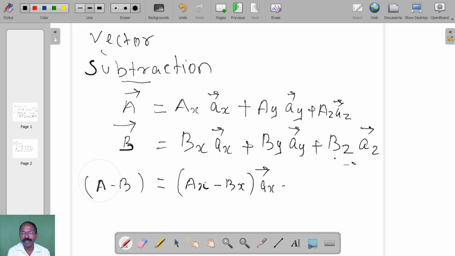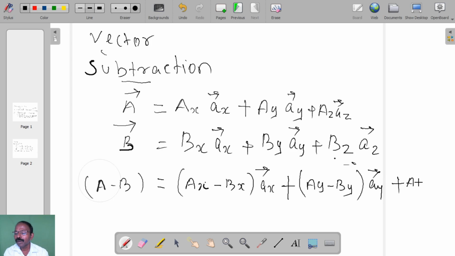Again here a plus will come. Then Ay minus By with its unit vector, then plus Az minus Bz and the unit vector Az. So this is how we perform the subtraction operation in vectors.